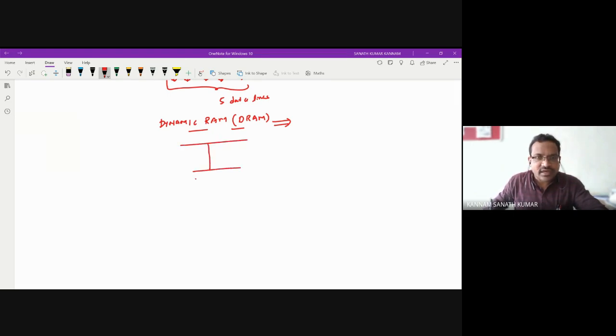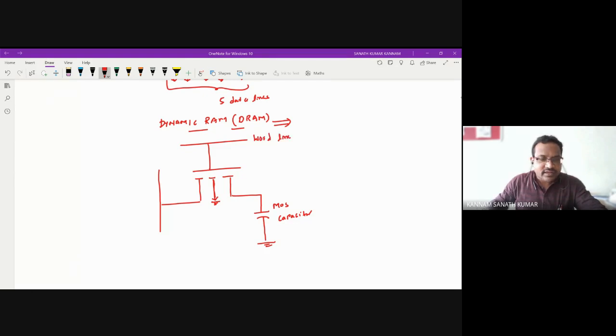If you see here, this is one MOS transistor. Here you have the bit line. The NMOS substrate is connected to ground. Here you have the MOS capacitor, which is connected to ground. This is the word line, and this is the bit line. We call this one cell.